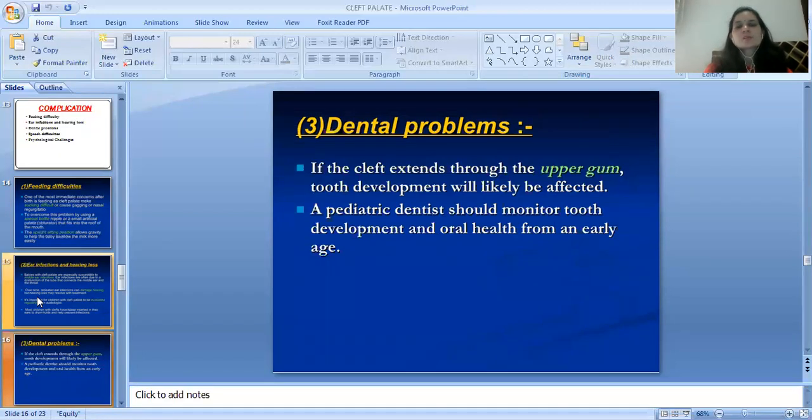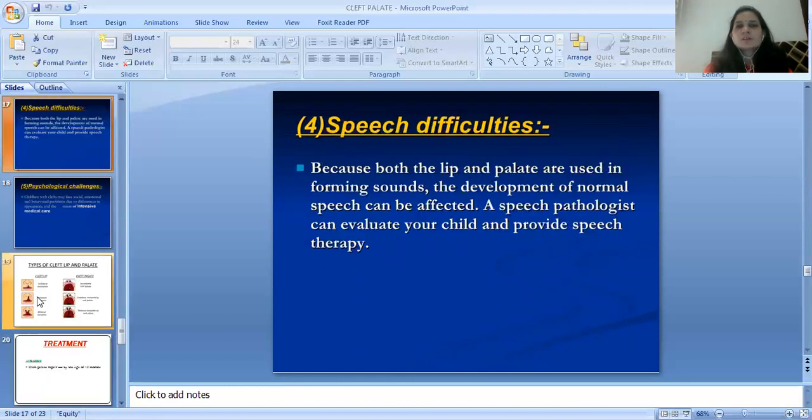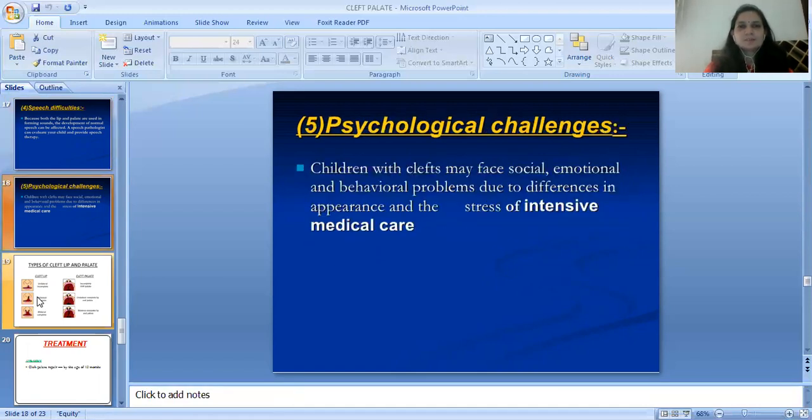Third complication is dental problems. If the cleft extends through the upper gum, tooth development will likely be affected. A pediatric dentist should monitor tooth development and oral health from an early age. Fourth one is speech difficulties. Both the lip and palate are used in forming sounds, so the development of normal speech can be affected. A speech pathologist can evaluate your child and provide special therapy, speech therapy.